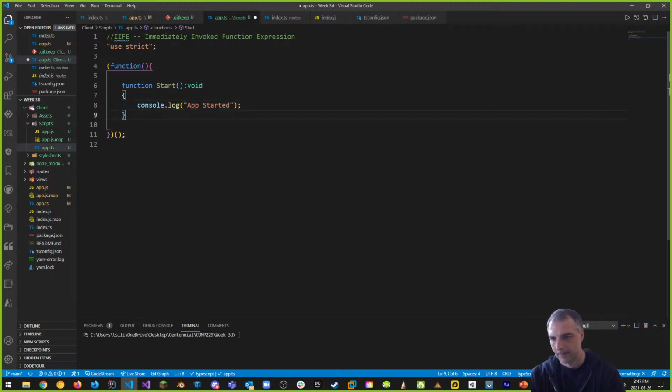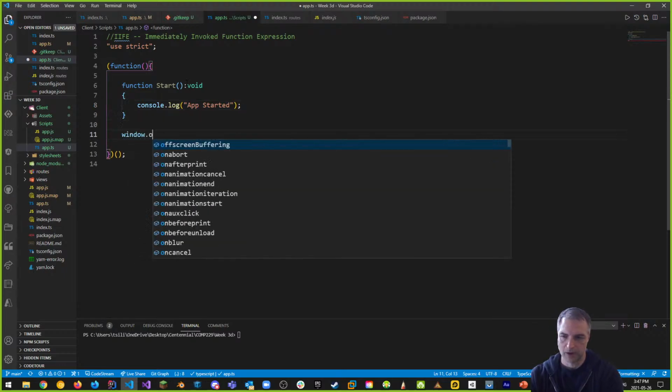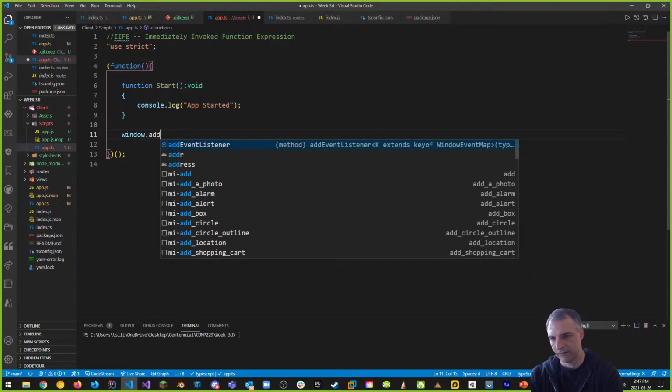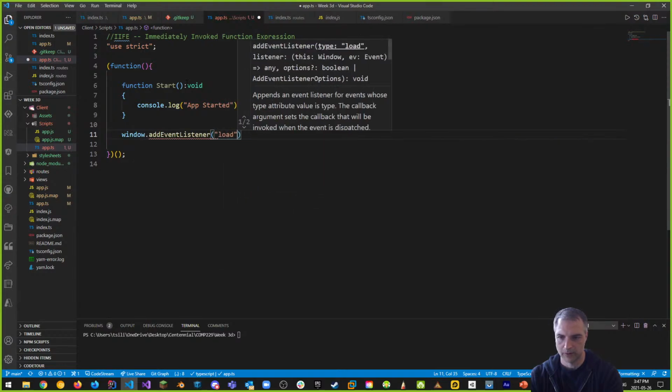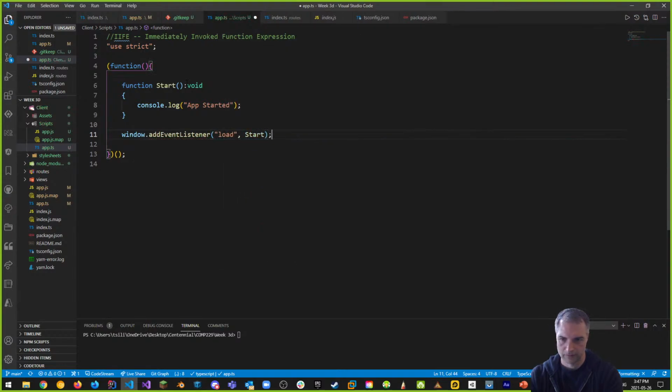And then we're going to do a window.addEventListener load, which is going to call the start function. So that is your little IIFE, and all it does right now is run the start function, and that's inside of my app.ts, which is inside my scripts, which is inside my client.